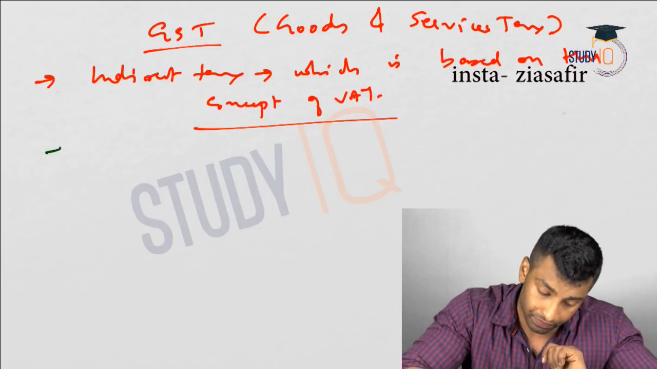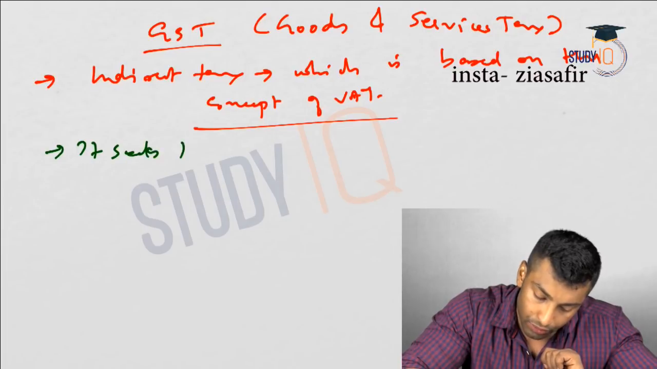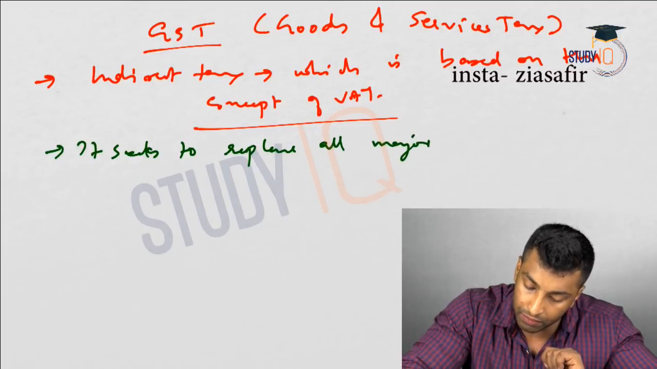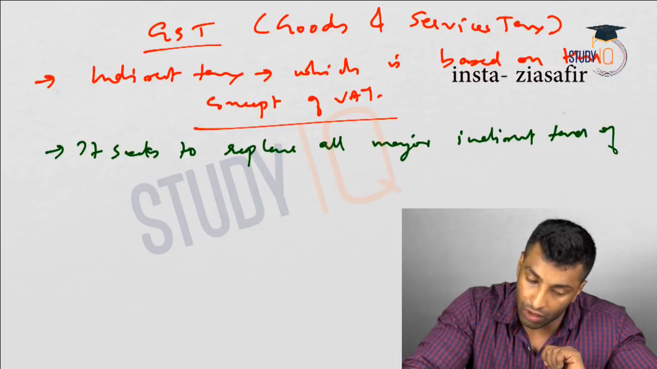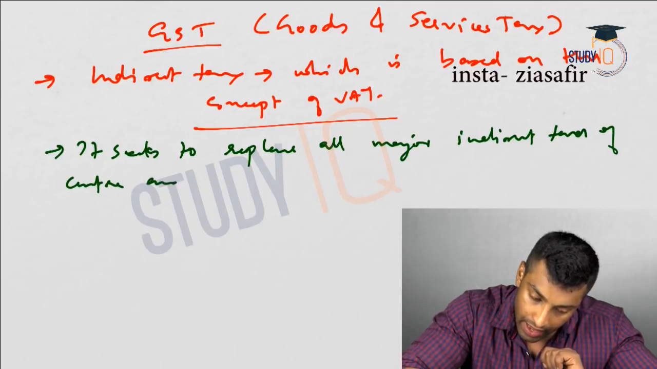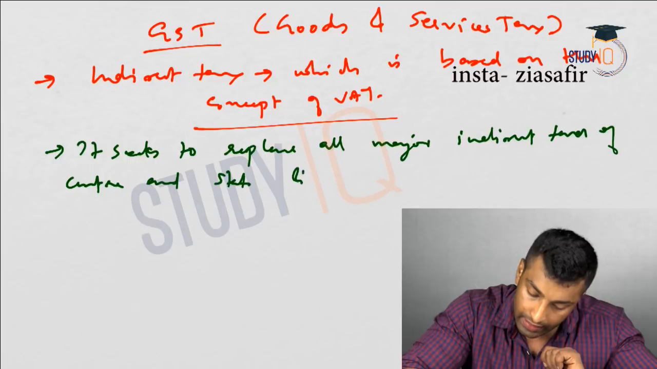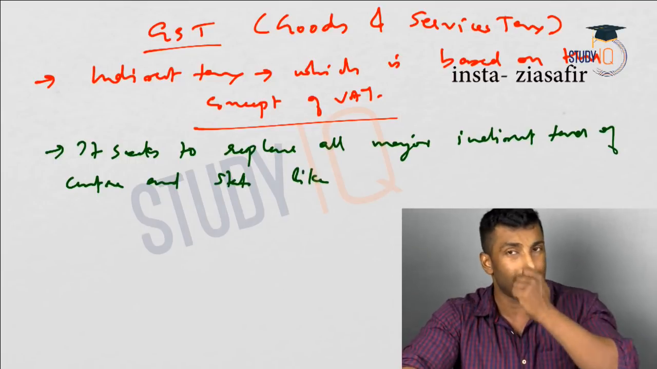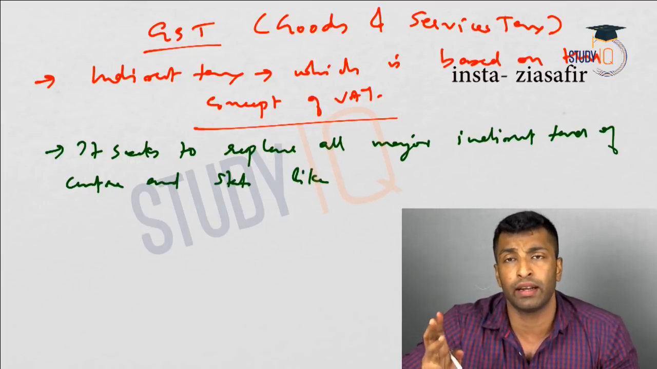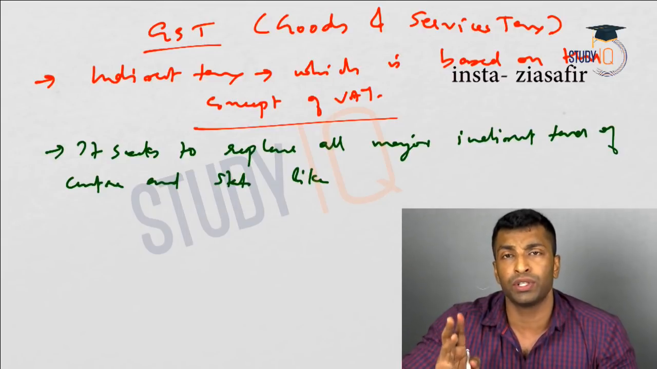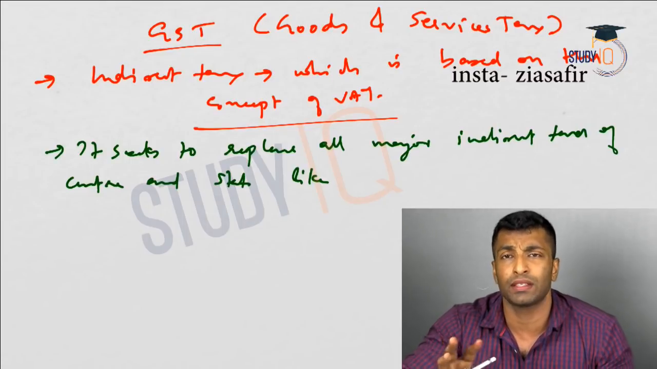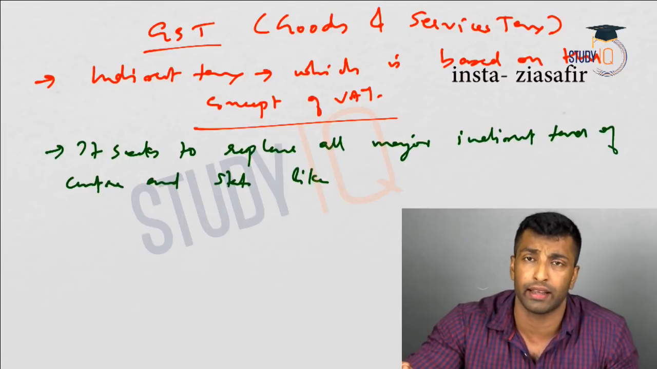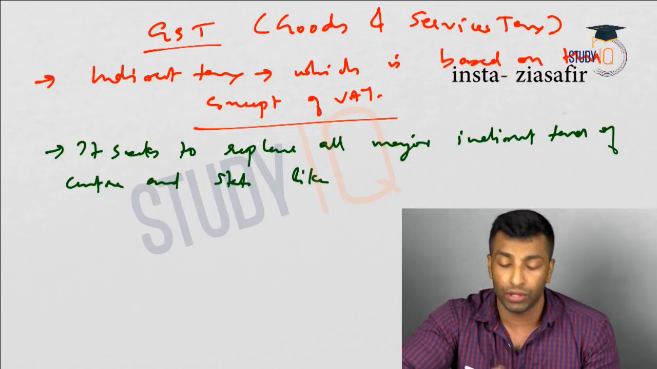So let me write it down. It seeks to replace all major indirect taxes of the Center and States. Now we'll talk about all the indirect taxes we have discussed. I've told you 3 major indirect taxes were merged into GST plus some other taxes, right? Three major taxes were excise, sales tax, and service tax, plus some other minor taxes like entertainment taxes, and everything is actually merged into GST.